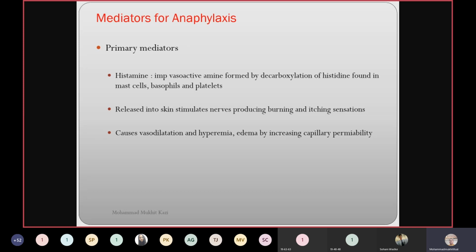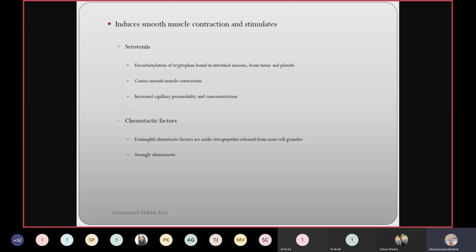What are the mediators of the anaphylaxis reaction? There are primary mediators and secondary mediators. Among the primary mediators is histamine, an important vasoactive amine formed by decarboxylation of histidine, found in mast cells, basophils and platelets. You have seen a mast cell coated with IgE. The mast cells burst and release histamine. That's why it is the primary mediator. Released into the skin, it stimulates nerves producing burning and itching sensation. It causes vasodilation, hyperemia, and edema by increasing capillary permeability. It induces smooth muscle contraction.